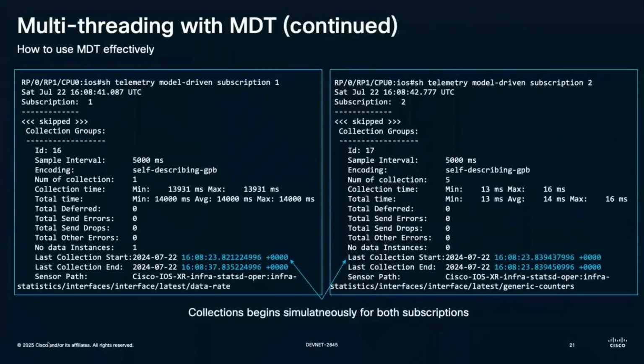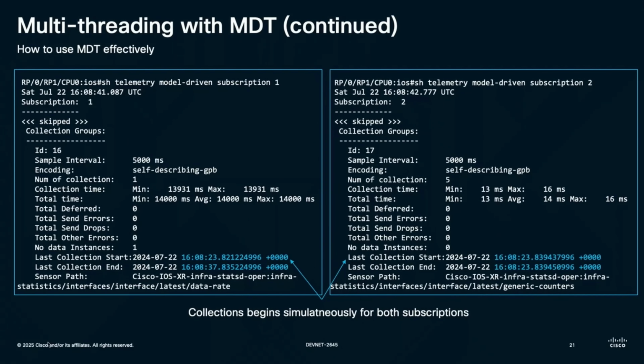How do I counter it? I counter it with the help of multi-threading. Within multi-threading, what I do is I create multiple sensor groups with one sensor path in each. Because of that, both my data collections start at the same time.